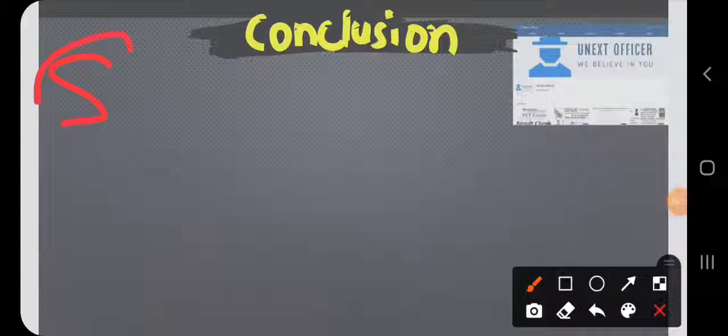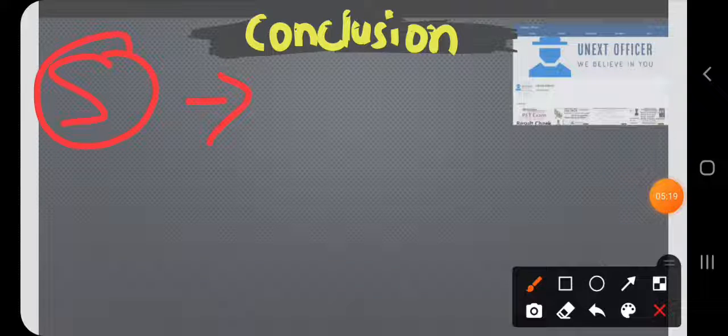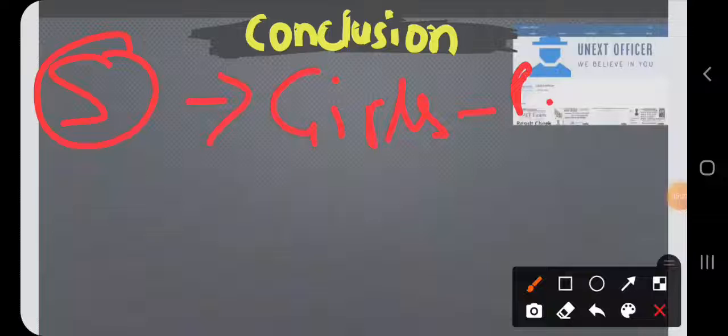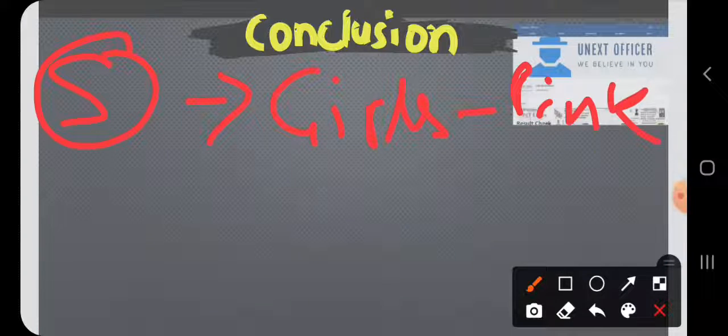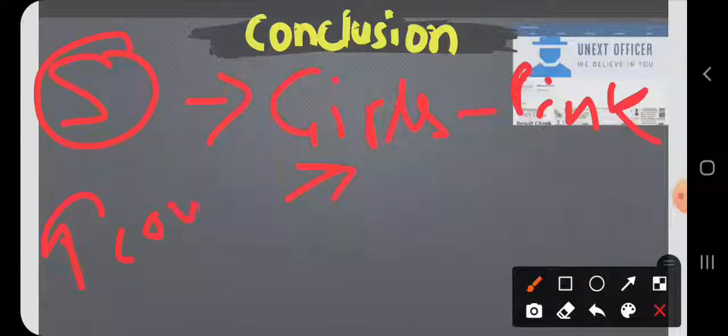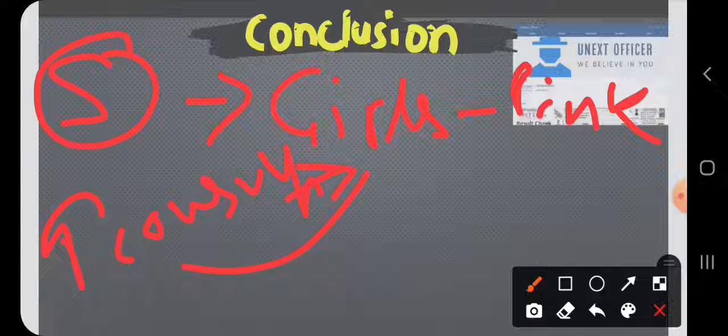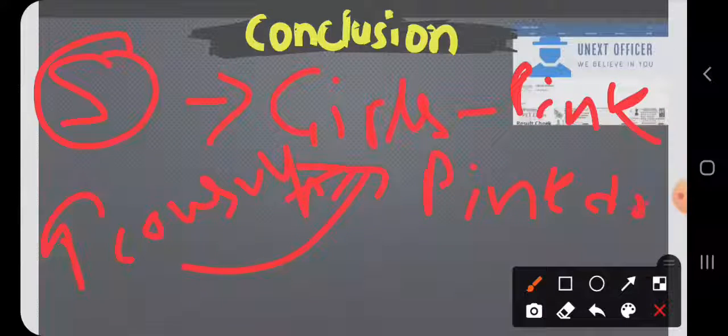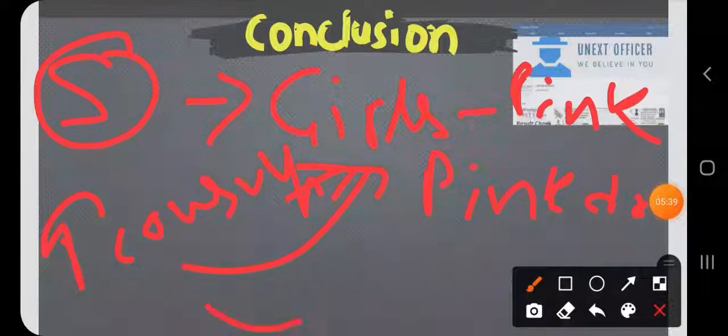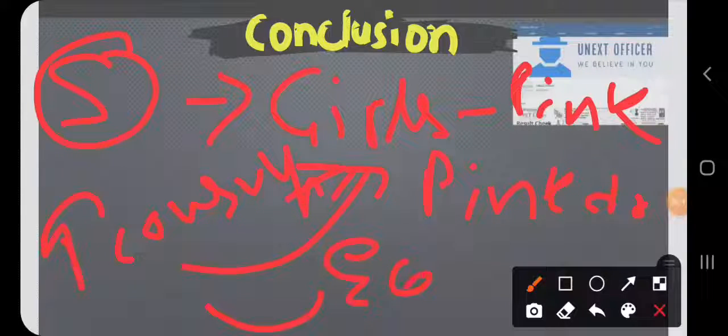in society it is prevalent, commonsensical knowledge, that girls like pink color. Girls like pink color, right? And what does this do? This increases the consumption of pink dresses, right? And this deals with economics.